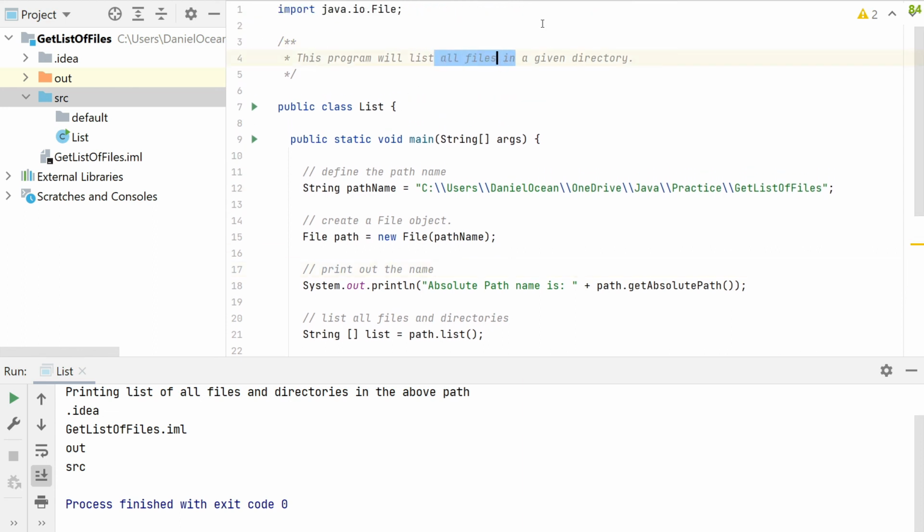And I'm just going to update this. It's always good to do a good job of commenting as well, right? So I'll just say, this program will list all files and directories for a given absolute path. It's okay to revisit. I wouldn't call this particularly refactoring, but it's good to go back and polish up your comments after you've written them, because sometimes design requirements and other things change. So, directories for a given absolute path, right? And that's what we're doing here.